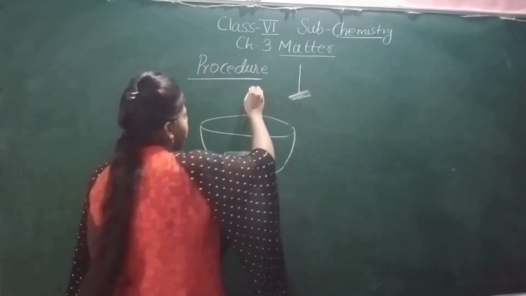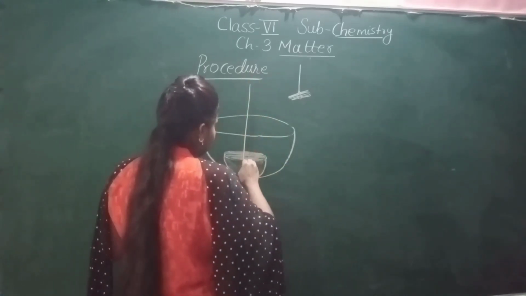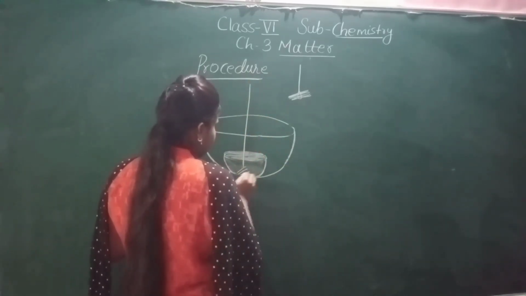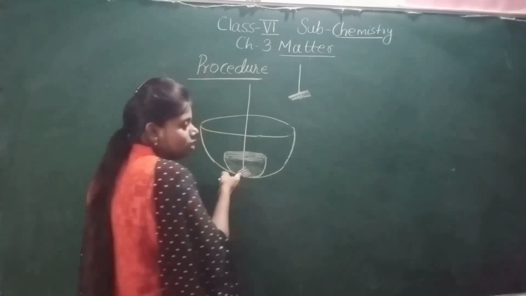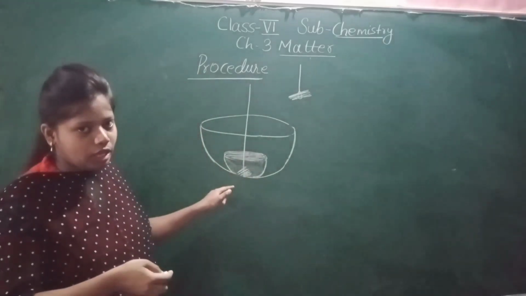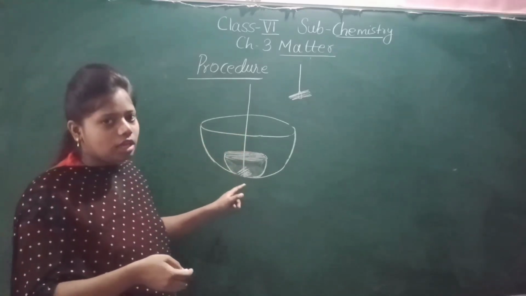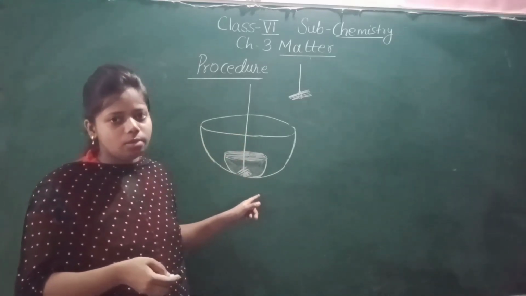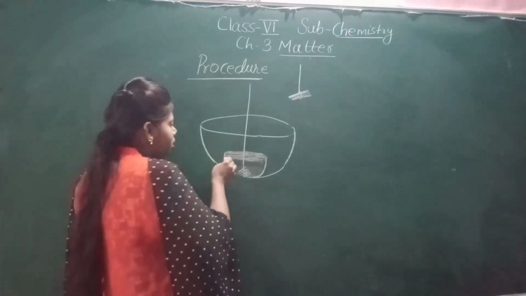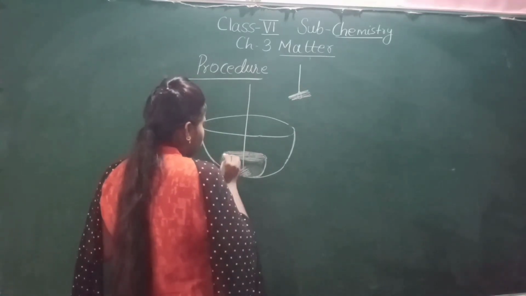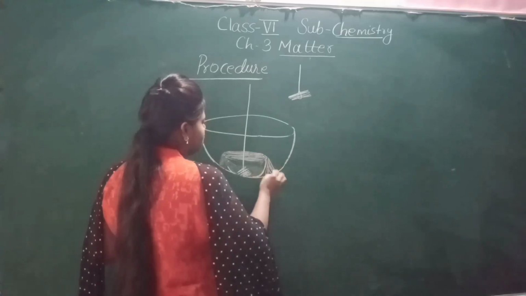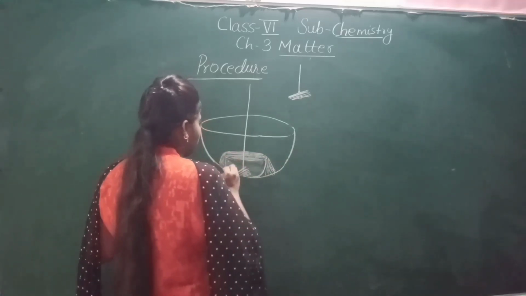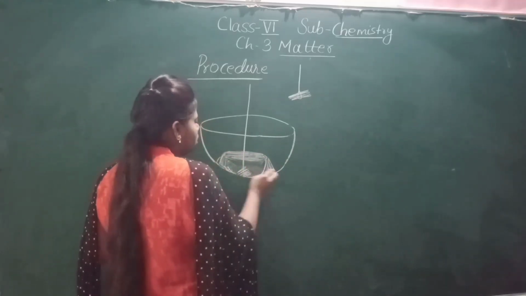Okay, so I'll put gently this bunch of iron nails in this small bowl. As soon as you put the bunch of iron nails inside this smaller bowl, you will see that the water will start to flow. All the water will start to flow out, and it will get collected in this big bowl.